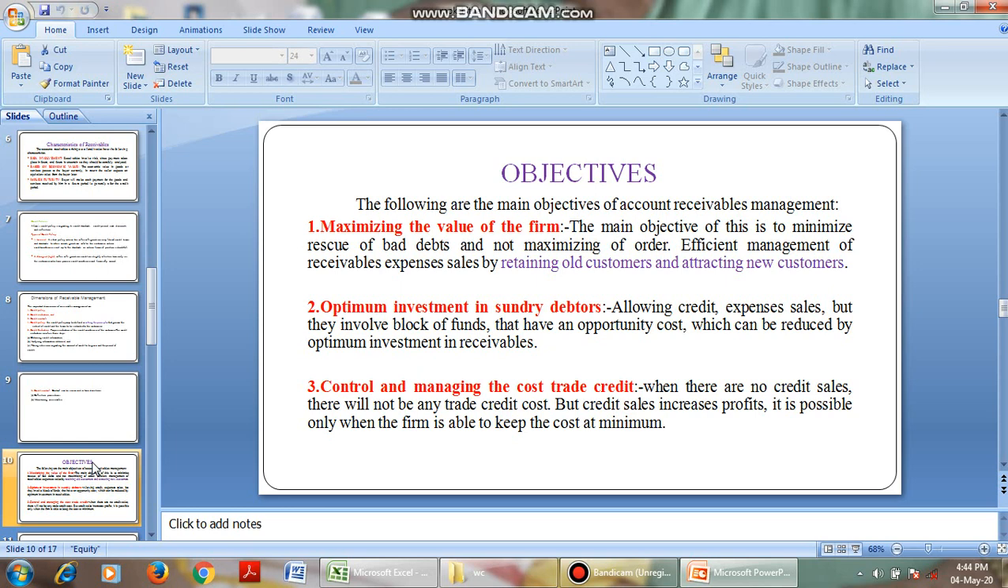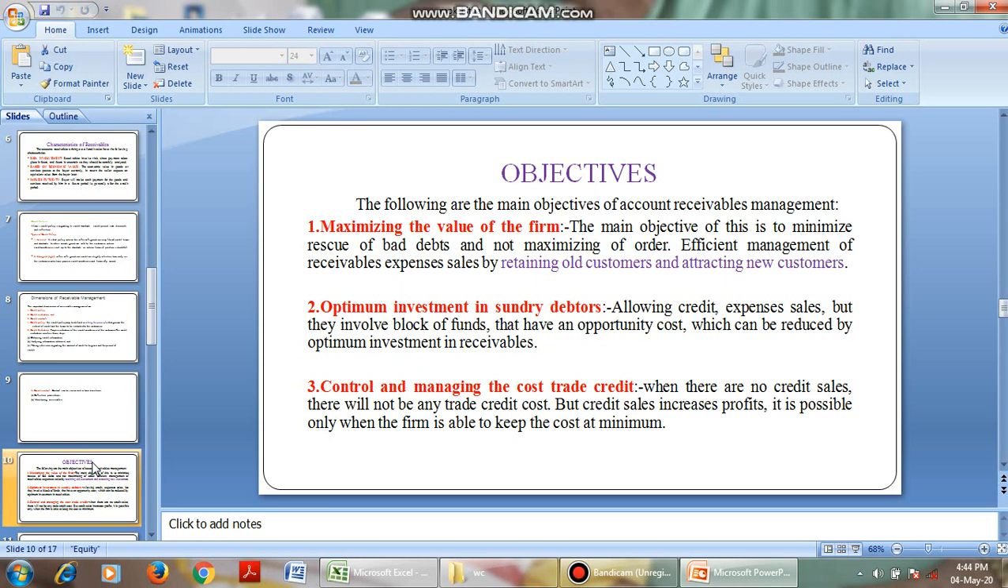Recently, we have heard the news that 64,000 crores has been written off. Our government has cancelled debts of 64,000 crores for those who are big people. That we call bad debts.